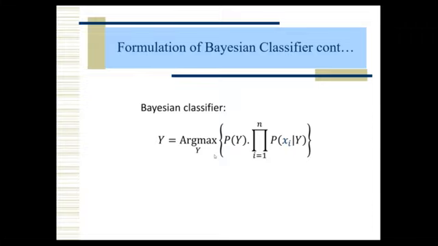So this is the final formula for Bayes classifier, and we also derived how we got it, and what the meaning of max is, and the difference between argmax and max. Max means the maximum value; argmax means at which point we got the maximum value. We are looking for the class at which we get the maximum probability, that's why we are using argmax. So that is the final classification for given data. It may be yes or no, whatever it may be.